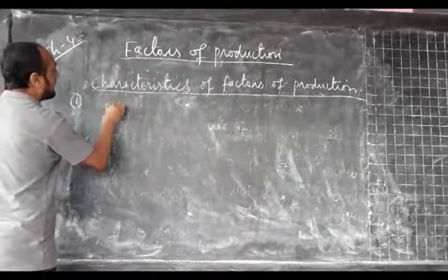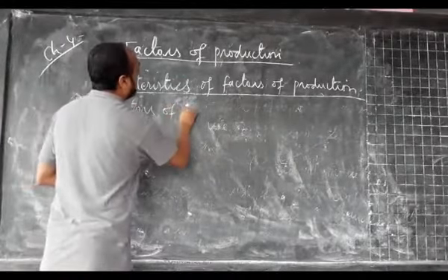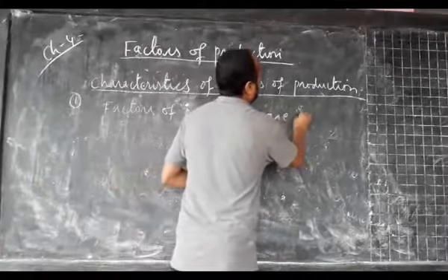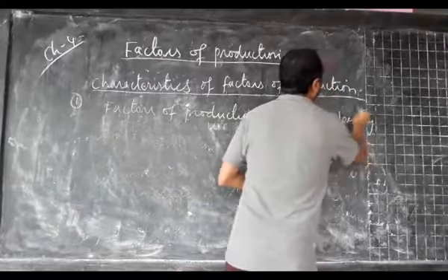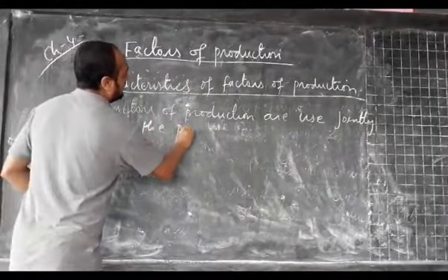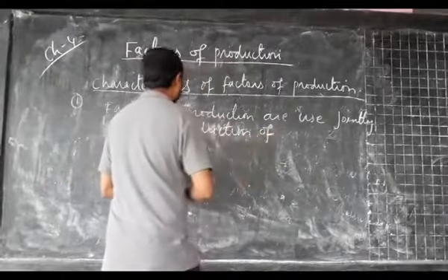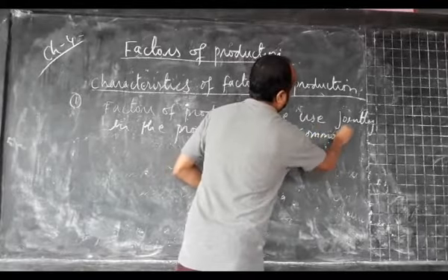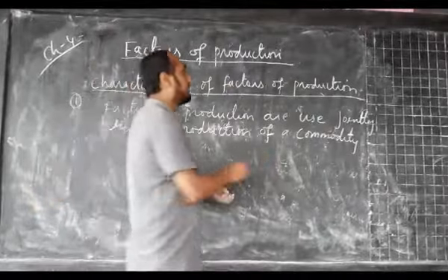Number one, the first characteristic we have: factors of production are used jointly in the production of a commodity. Okay, use jointly, this term is very important.